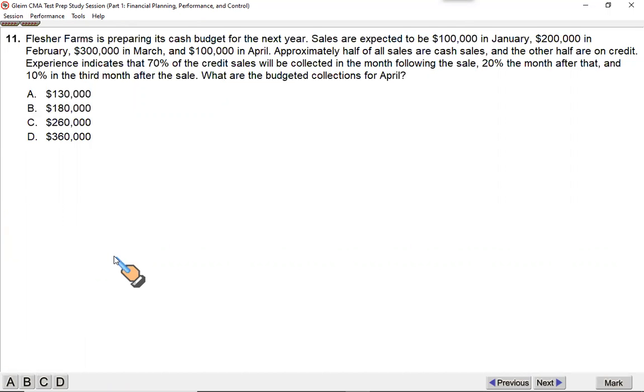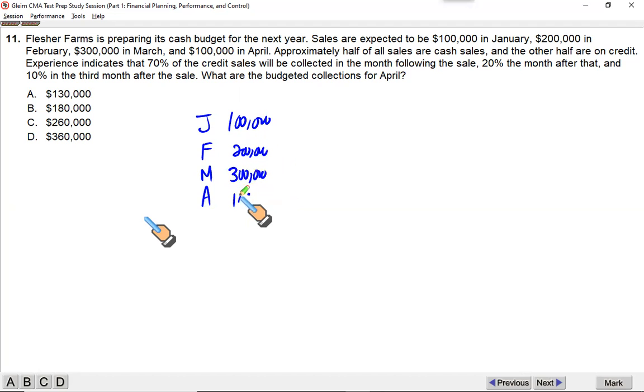Okay. Is it a little different? Let's see. Flesher Farms is preparing its cash budget for the next year. Sales are expected to be 100,000 in Jan, 200,000 in Feb, 300,000 in March, and 100,000 in April. Let us write this information down. Starting from Jan, Feb, March, and April. In Jan, the sale is expected to be $100,000, Feb $200,000, $300,000, and back again $100,000.